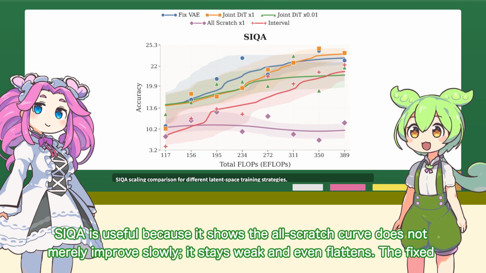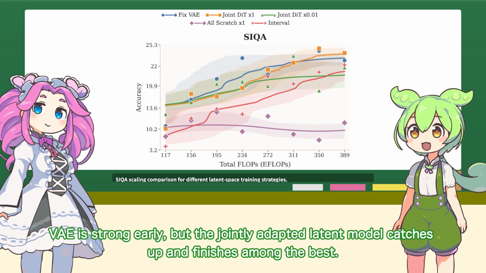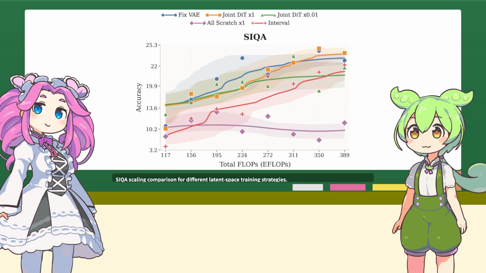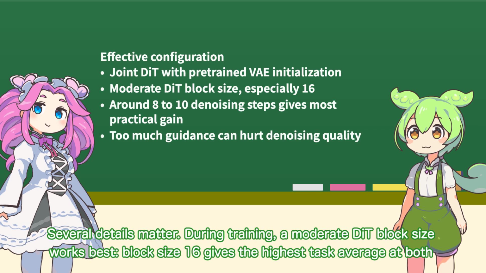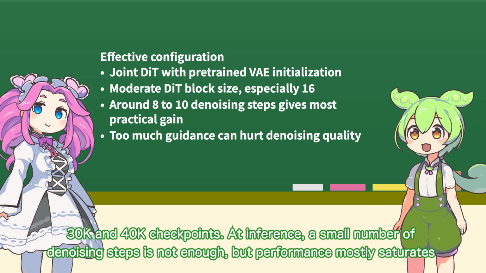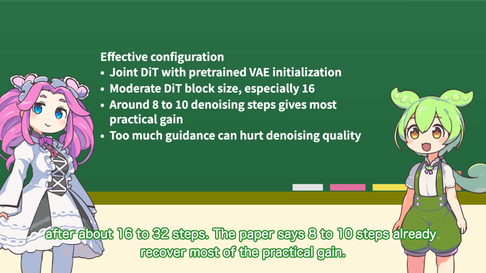SIQA is useful because it shows the all-scratch curve does not merely improve slowly, it stays weak and even flattens. The fixed VAE is strong early, but the jointly adapted latent model catches up and finishes among the best. What configuration do they identify as working best? Several details matter. During training, a moderate DiT block size works best. Block size 16 gives the highest task average at both 30K and 40K checkpoints. At inference, a small number of denoising steps is not enough. The paper says 8 to 10 steps already recover most of the practical gain.